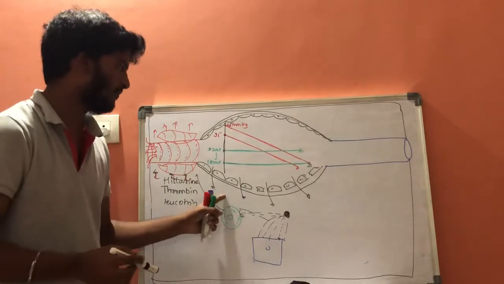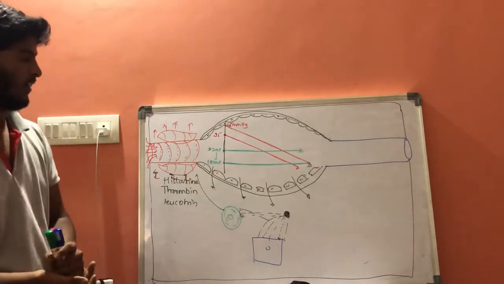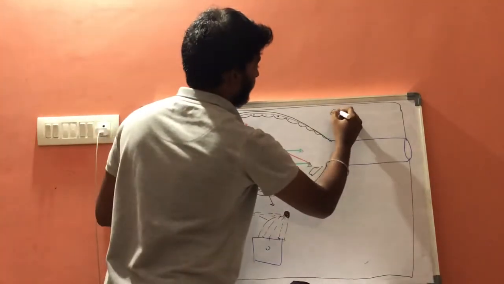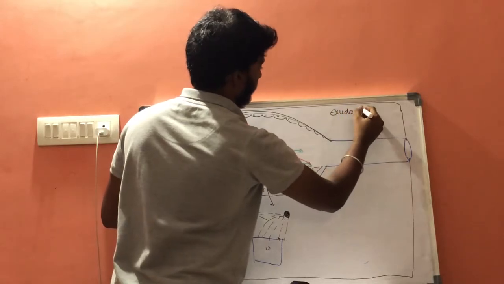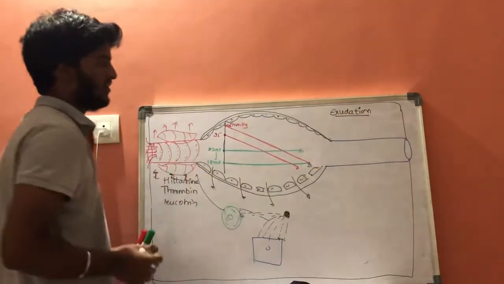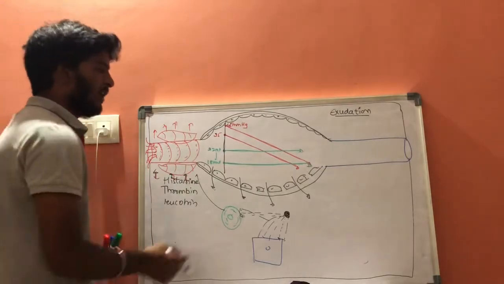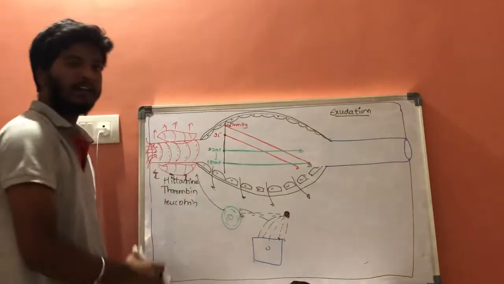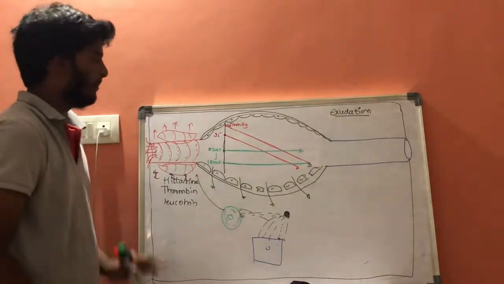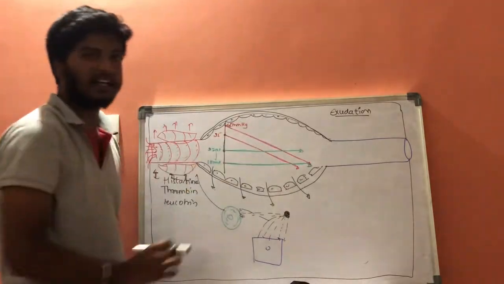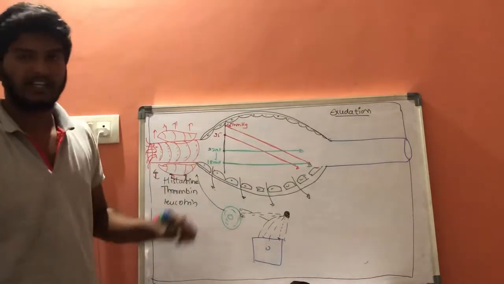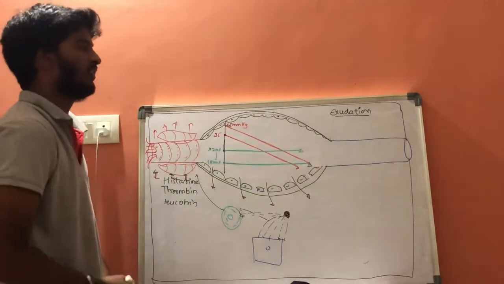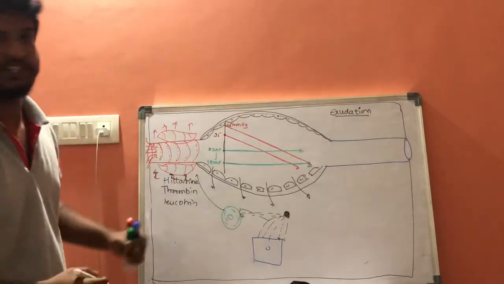Protein-rich fluid will be moving from the vascular compartment to the non-vascular compartment. This process is called exudation. Exudation is a process in which protein-rich fluid moves from the vascular compartment into the extravascular compartment because of an increase in positive hydrostatic pressure or a decrease in osmotic pressure. That is exudation. And compared to exudation, there is one more term, that is transudation.